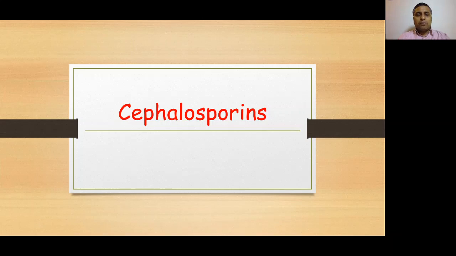They can either be beta-lactam ring containing drugs, which are beta-lactam antibiotics, for example penicillins, cephalosporins, aztreonam, and your carbapenems, and the other drugs which do not have this beta-lactam ring. For example, we have cycloserine, vancomycin, phosphomycin, and bacitracin, and other drugs.